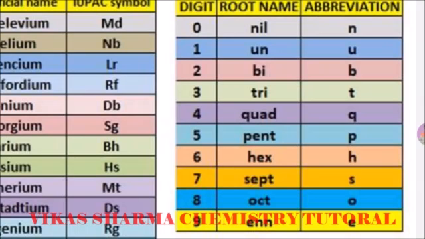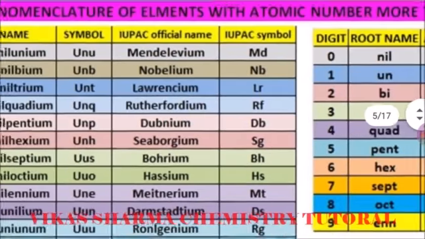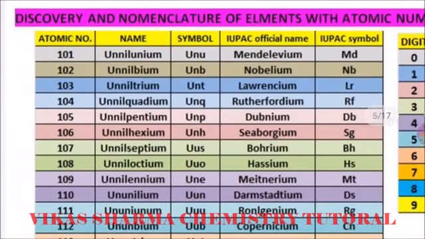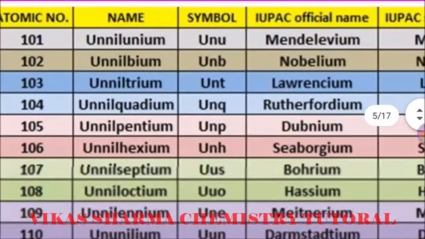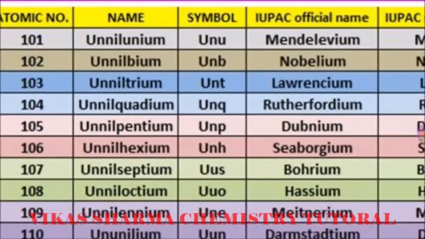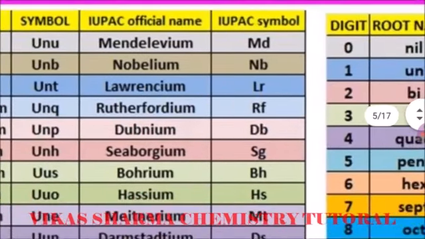3 is tri, symbol t. 4 is quad, symbol q. 5 is pent, abbreviation p. 6 is hex, symbol h. 7 is sept, symbol s. 8 is oct, symbol o. 9 is enn, symbol e. So students, this is the table for atomic numbers above 100, with their symbols and names according to CNIC. For example, 101 is unnilunium, UNU is the symbol, but the IUPAC official name is Mendelevium.